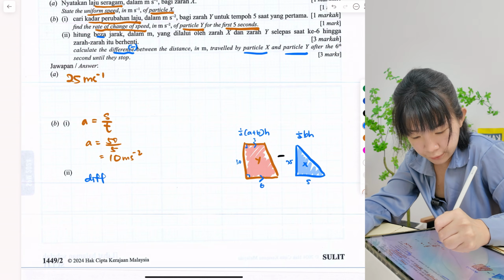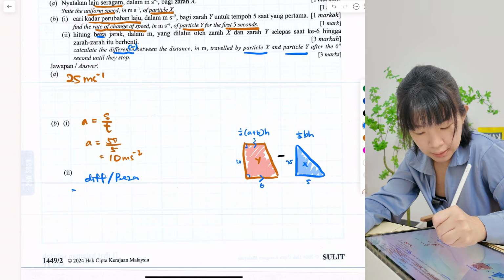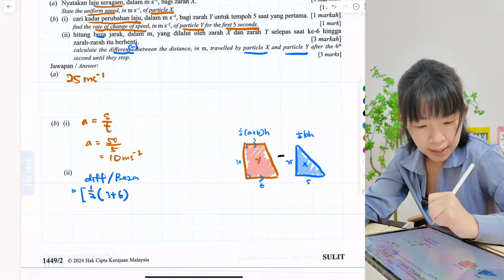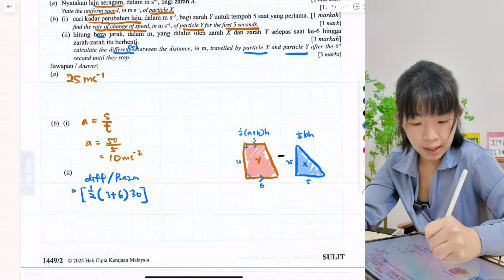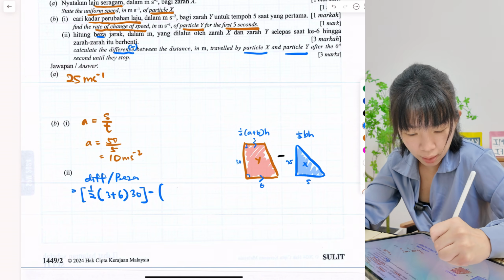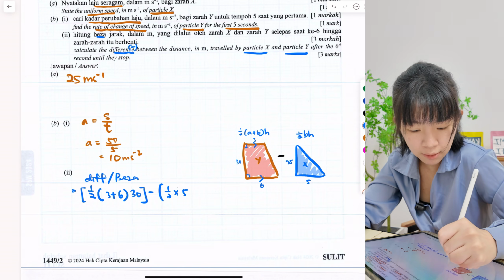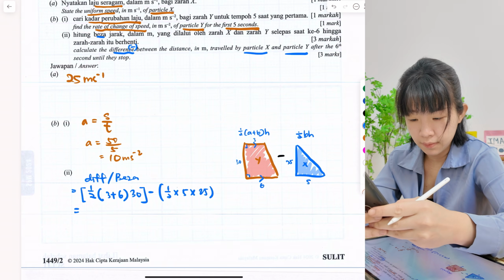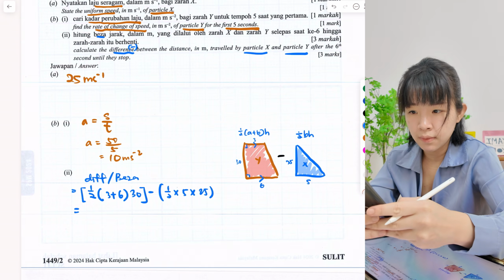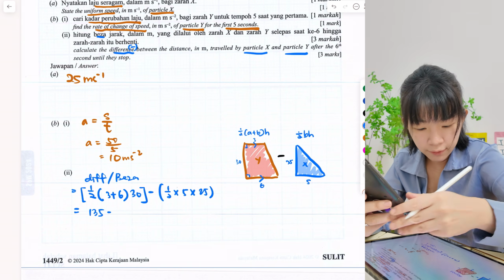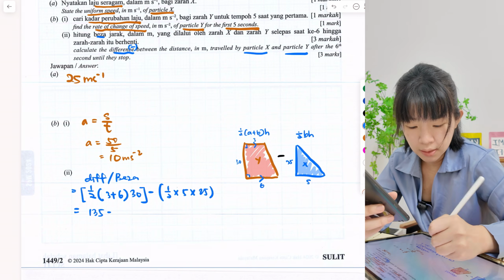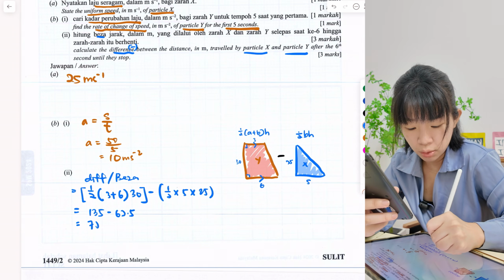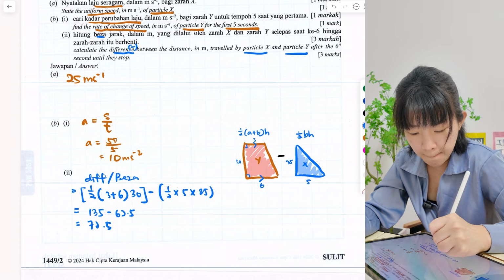Okay, so now to find the difference. Trapezium: 1 over 2, a is 3, b is 6, height is 30. Minus triangle: 1 over 2 times base times height, times 5 times 25. So here, 135 minus 62.5. So the answer is 72.5. So the unit is meter.